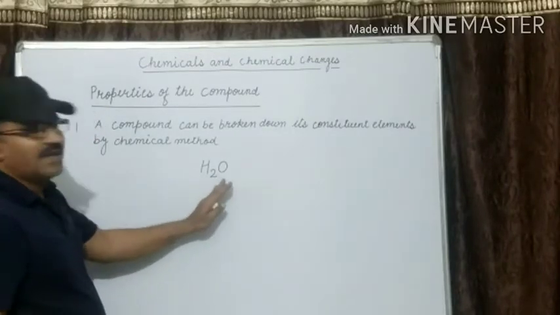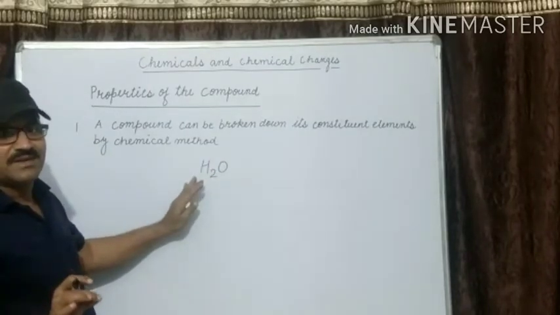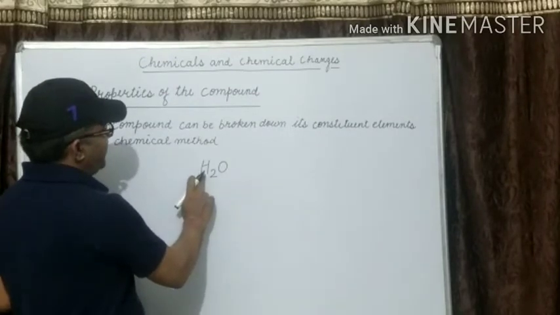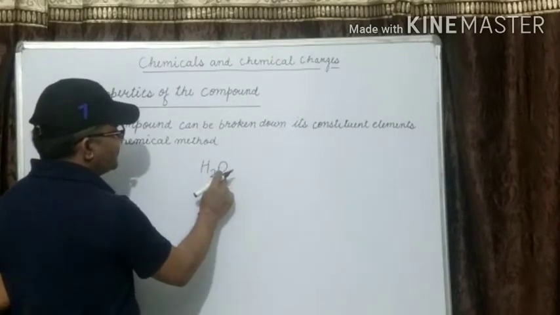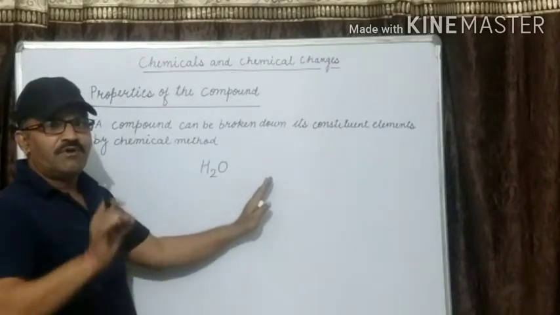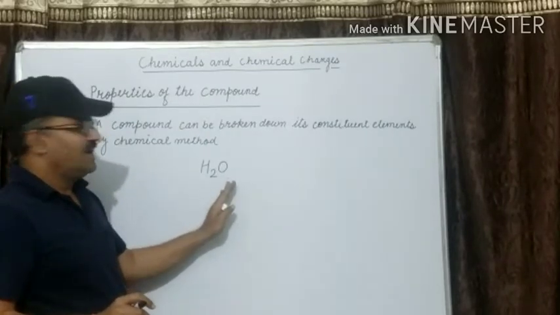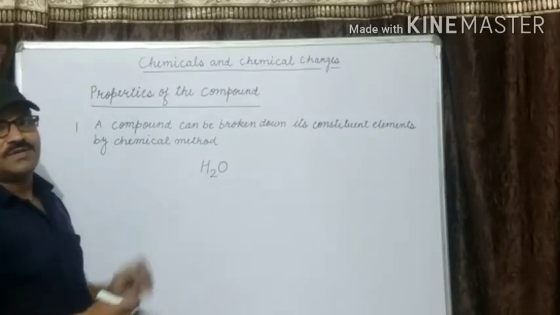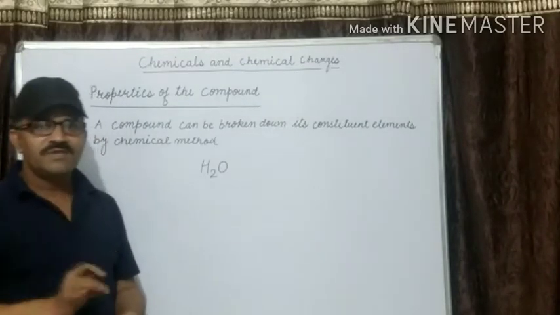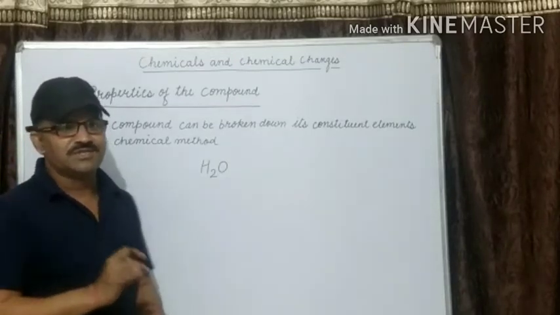In this way, we can break it down. This is a chemical method and not a physical method. You got my point? If we want to separate hydrogen and oxygen, we pass electricity through the water and then it is broken down into hydrogen and oxygen. Clear?